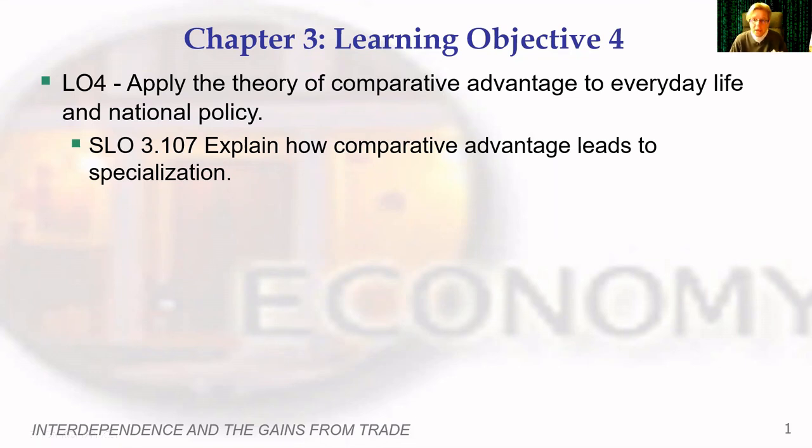For example, if you have employees and you have to schedule an employee, how do you decide which station an employee will work at? How you can do that is you can look at who has a comparative advantage. And you're actually going to have higher productivity as a result. So this is how we would use it in everyday life. This example is more of national policy, very similar to countries like we looked at before.